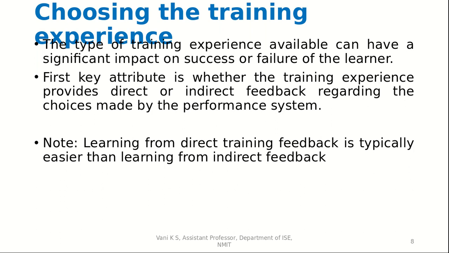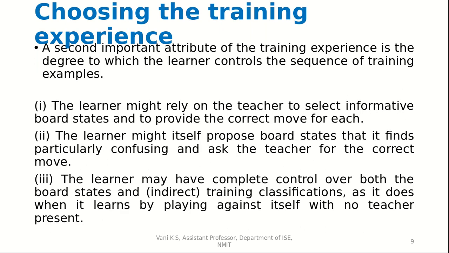The first key attribute is whether the training experience provides direct or indirect feedback regarding the choice made by the performance system. Learning from direct training feedback is typically easier than learning from indirect feedback.